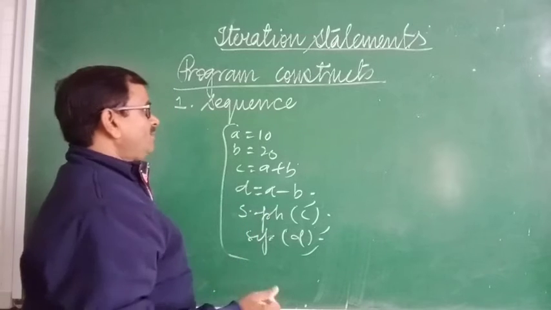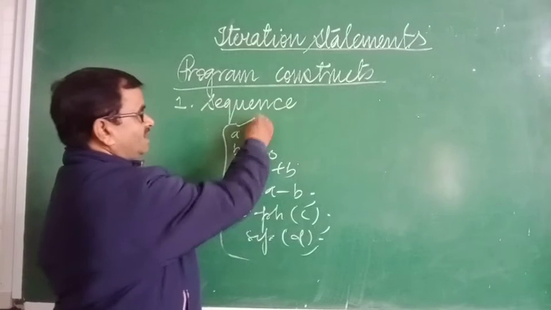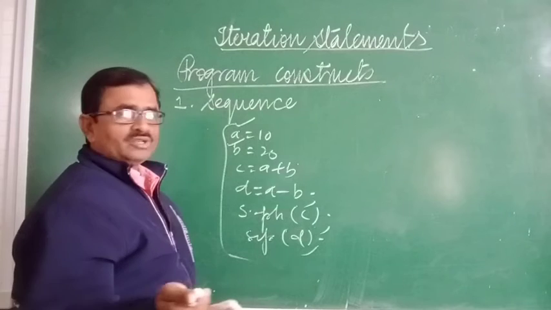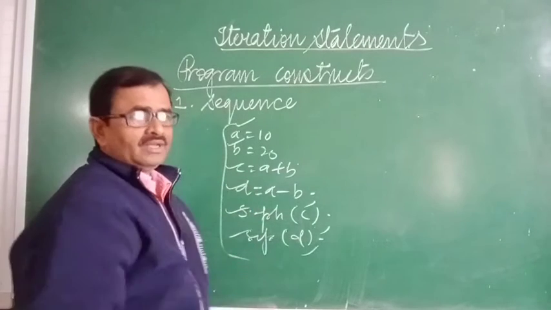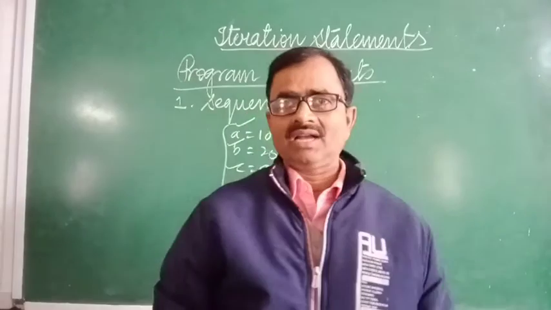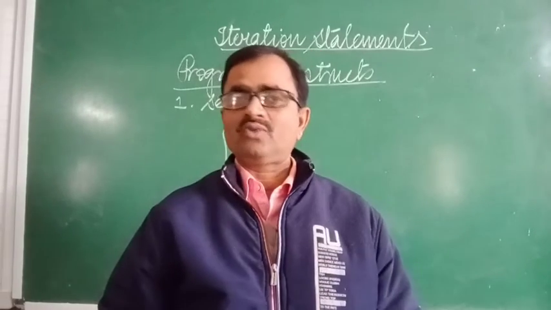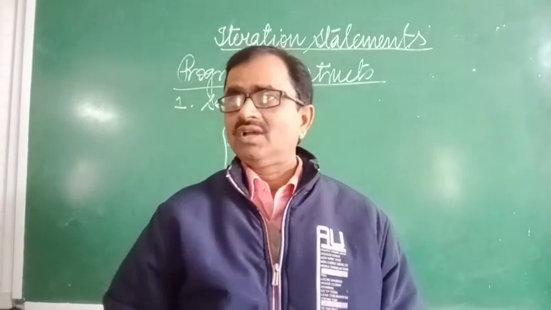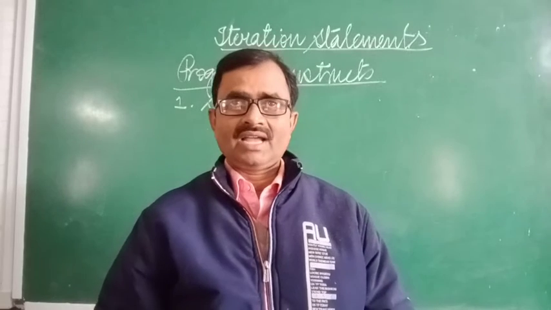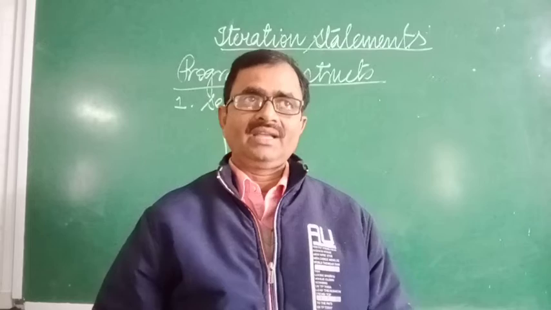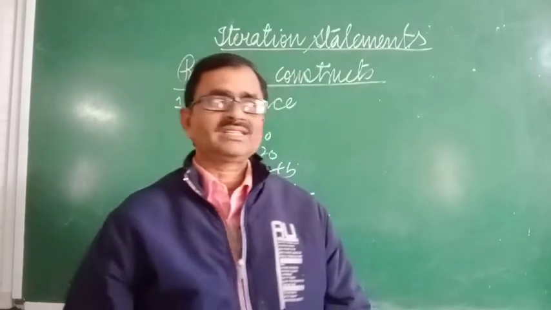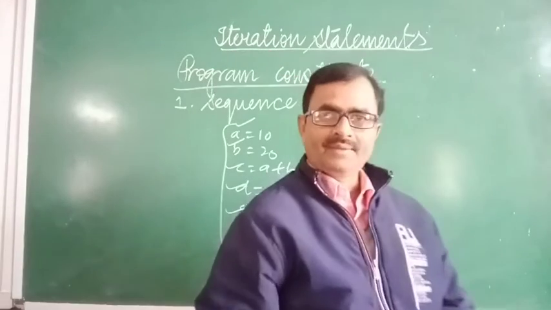Your control will read from the first line, and without any gap or jumping or leaving any line, it will read all the lines from top to bottom. Such programs you have already done, in which we do not jump or repeat any line more than one time. Such a program is known as the sequence type of programming. That is one simple type of program or simple calculations we do in programming.